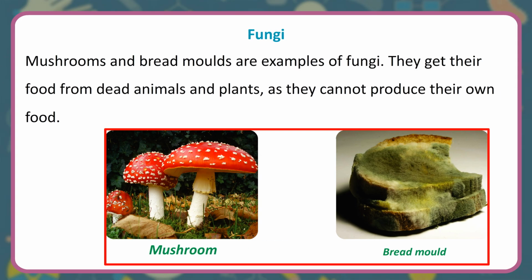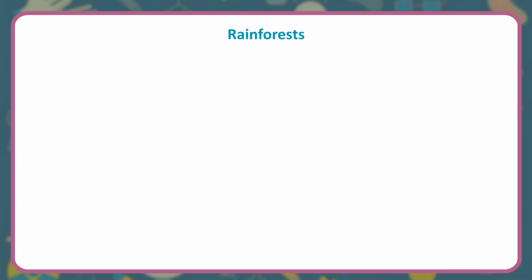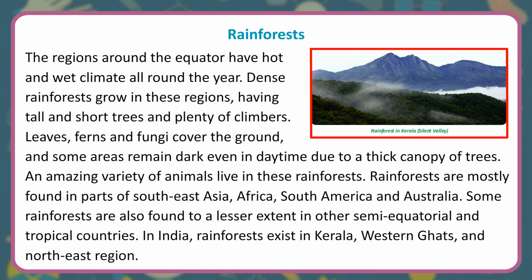Fungi. Mushrooms and bread molds are examples of fungi. They get their food from dead animals and plants, as they cannot produce their own food. Rainforests. The regions around the equator have hot and wet climate all round the year. Dense rainforests grow in these regions, having tall and short trees and plenty of climbers. Leaves, ferns and fungi cover the ground, and some areas remain dark even in daytime due to a thick canopy of trees. An amazing variety of animals live in these rainforests.